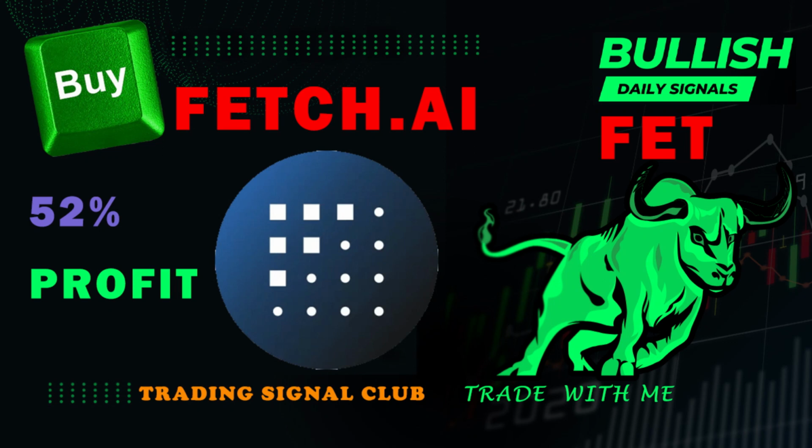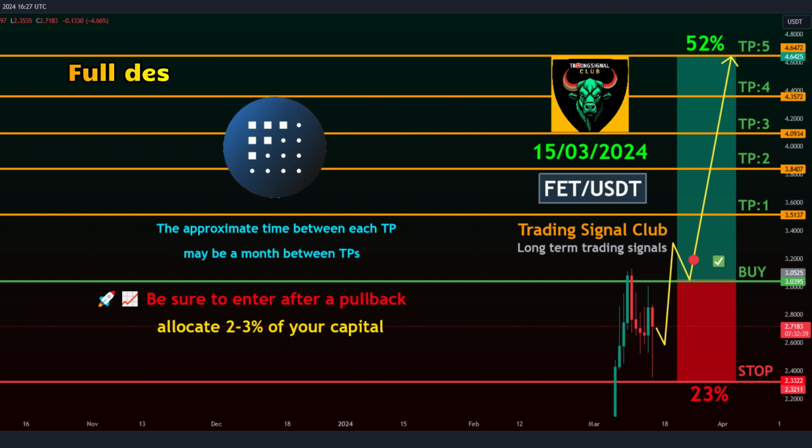FET USDT Overview. Trading style, spot. Time frame, midterm. Margin mode, isolated. Signal type, swing trade. Target time frame, approximately 1 month between take profit, TP points. Entry point,